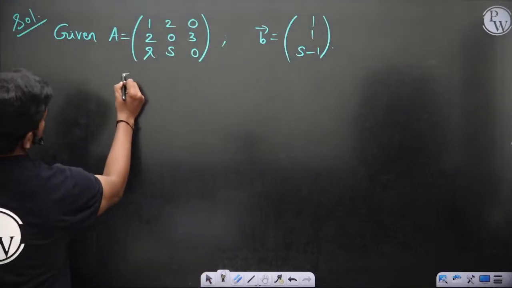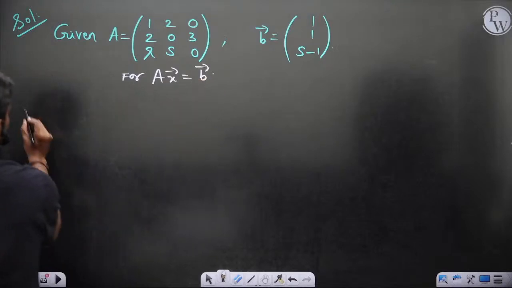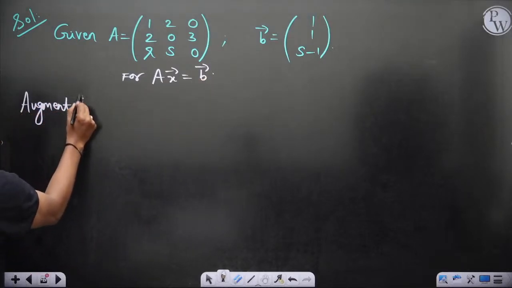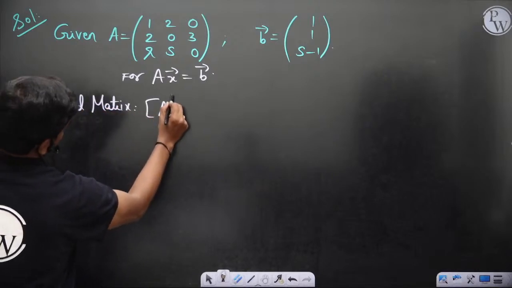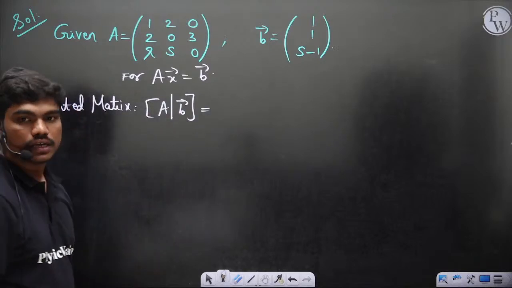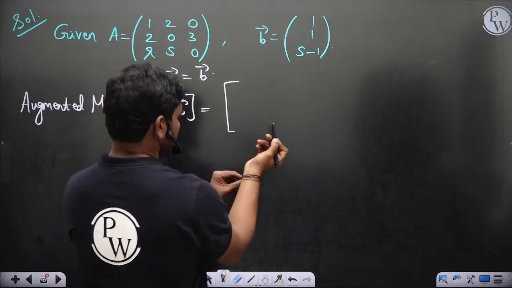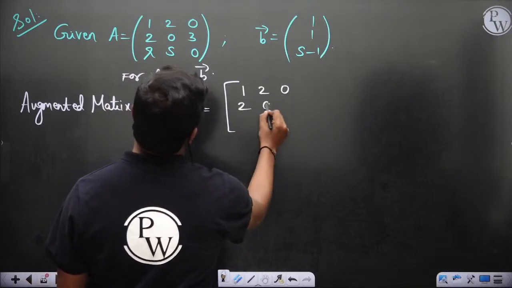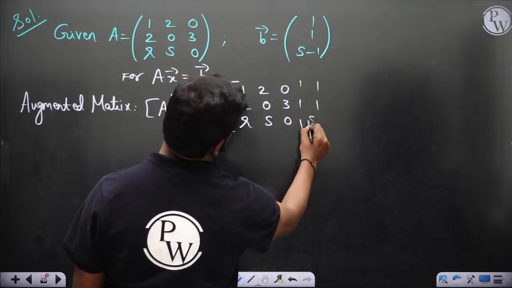So for Ax equal to b, if you consider the augmented matrix, A augmented with B, then you'll have 1 2 0 2 0 3 r s 0, and the column 1 1 s minus 1.